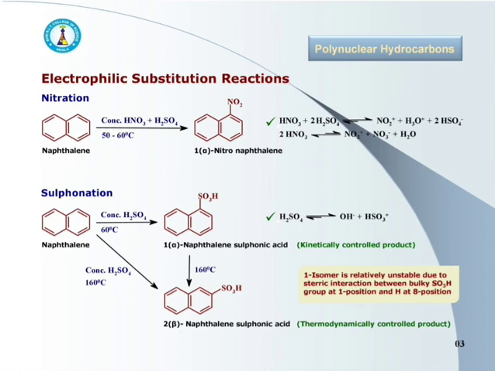In this reaction, initially there is formation of the electrophile, that is the NO2 positive nitronium ion, from the mixture of concentrated nitric acid and sulfuric acid. See the reactions given here for formation of the nitronium ion. In the first, a mixture of concentrated HNO3 and H2SO4 is used, whereas in the second only HNO3 is used.